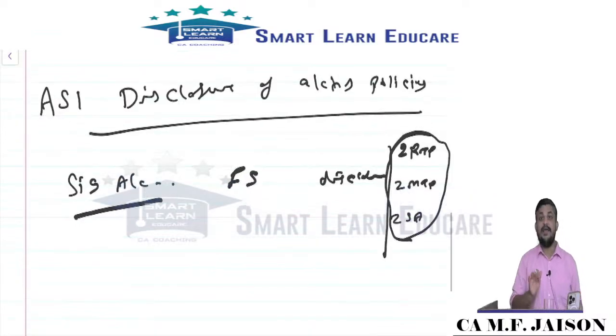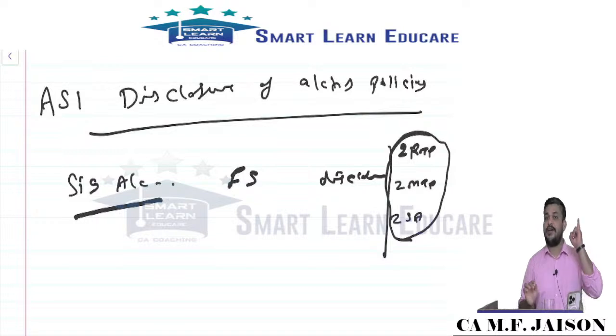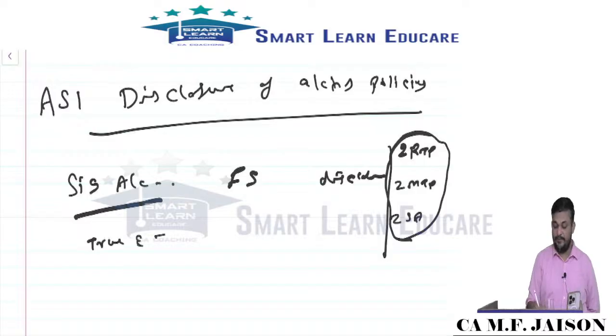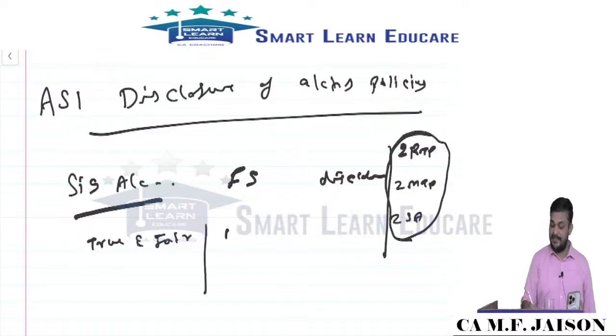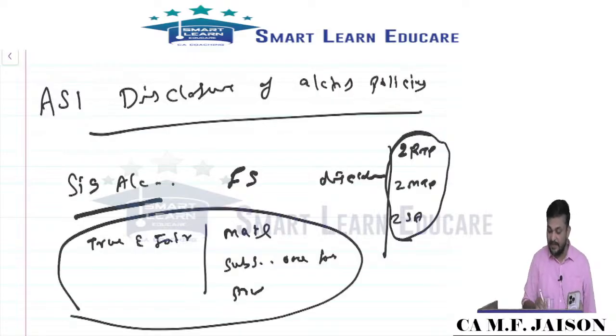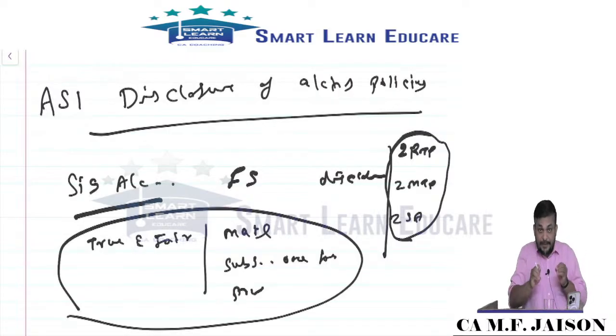Coming back to accounting policy, significant accounting policy should be disclosed. Similarly, my dear friends, the accounting policy selected should establish a true and fair view. Other considerations, yes, we convey materiality, substance over form, and prudence. These are the factors which can be used for selection of accounting policy.